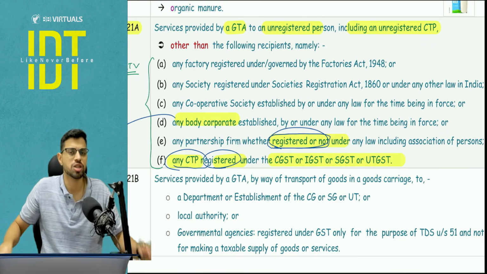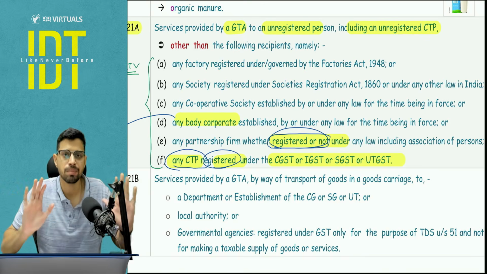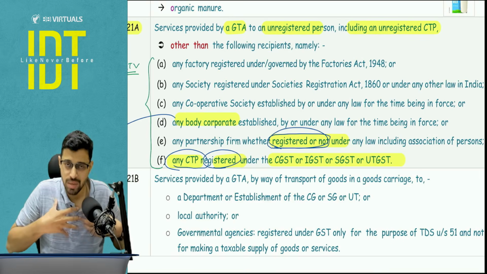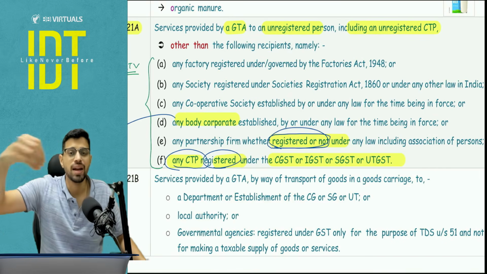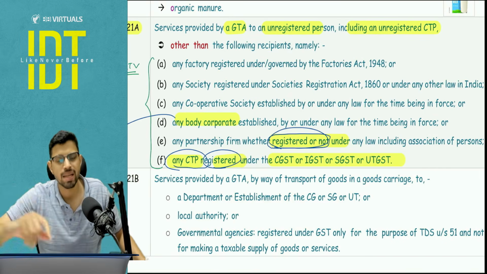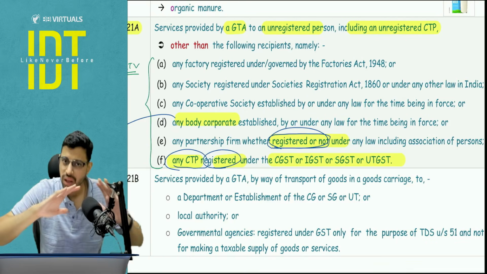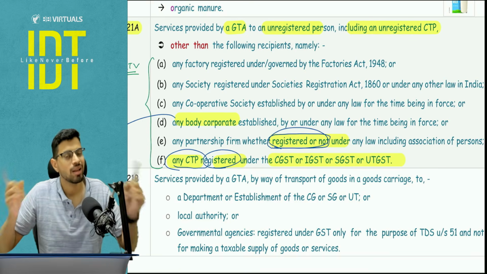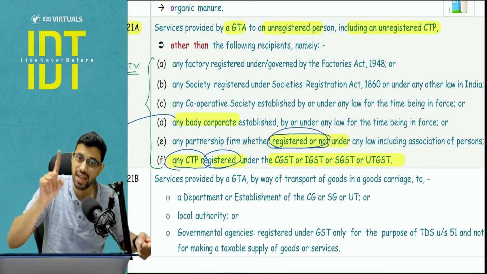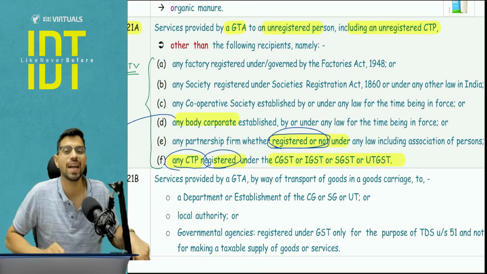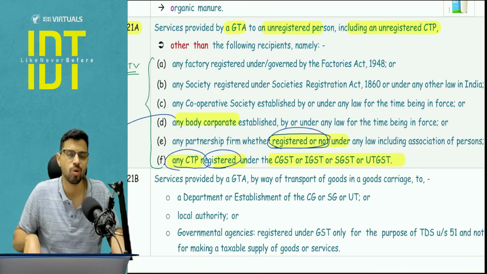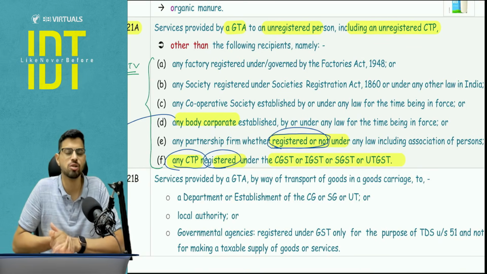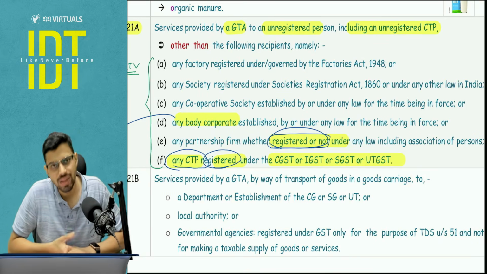Do you know what is the meaning of casual taxable person? You can have a read from the definition, but I will tell you, a casual taxable person means a person who is doing business in a particular state where he does not have any place of business. So I am based in Pune, Maharashtra. If I come to, let's say, Kerala, and in Kerala I am doing any supply, and in Kerala I do not have any place of business. I am there for a trade fair. I am there for 4 or 5 days of exhibition. There in Kerala, I will have to take a registration as a casual taxable person if I intend to make any taxable supply. Otherwise, registration is also not required because there would not be any implication of GST. Is this clear?